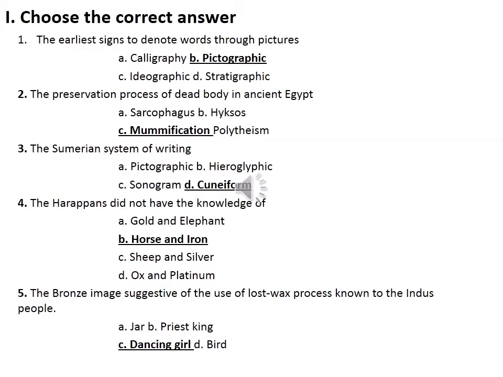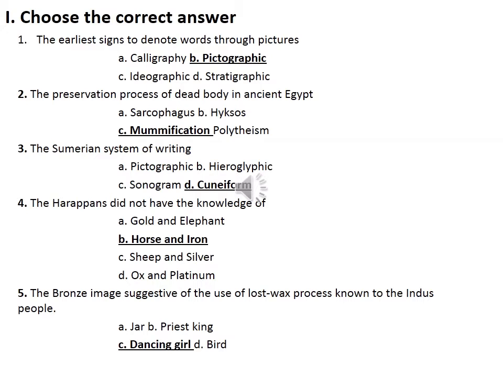Then fourth, the Harappans did not have the knowledge of. Which of the following were not known to the Harappans? A, gold and elephant, B, horse and iron, C, sheep and silver, D, ox and platinum. Which one? Yeah, B, horse and iron. So they did not know about horse and iron.